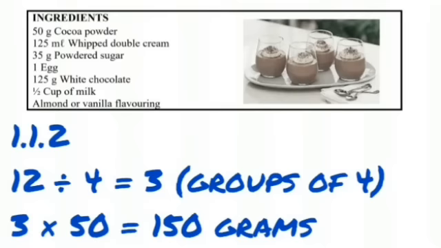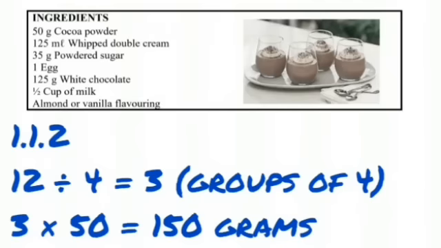So 50 is for 4 people. We need to understand inside the 12, how many groups of 4 can I get? If I take 12 divided by 4, I get 3 groups of 4. So I'm going to multiply my 50 grams by 3, and then it's going to give me a total of 150 grams.